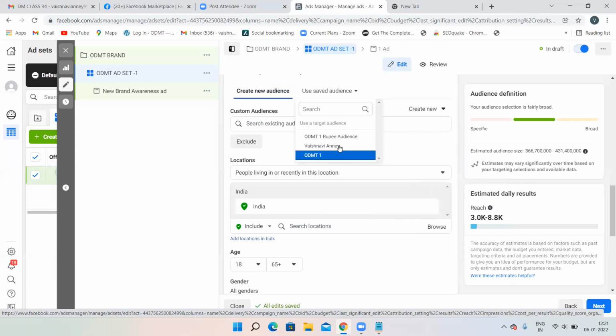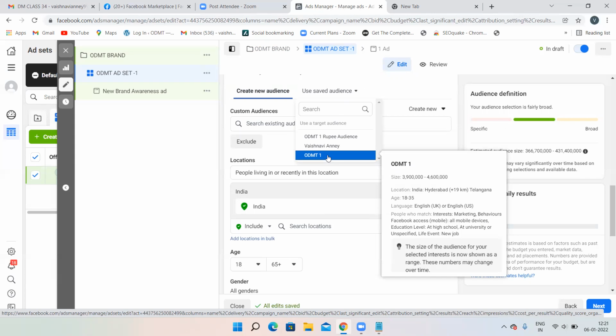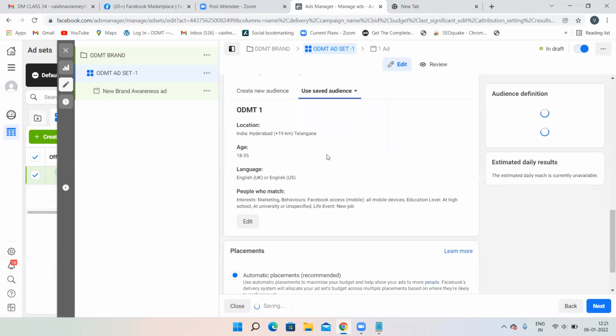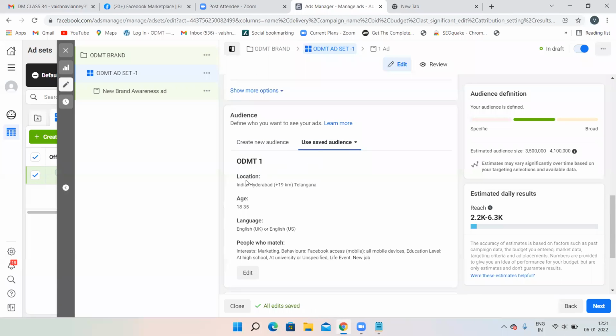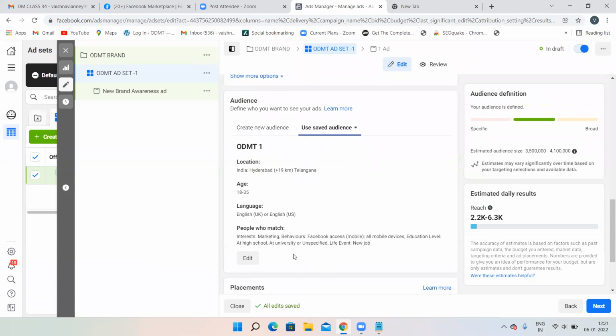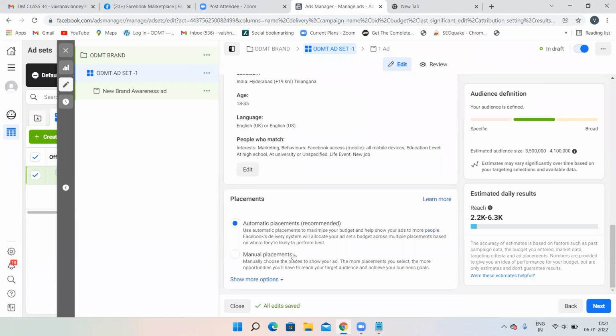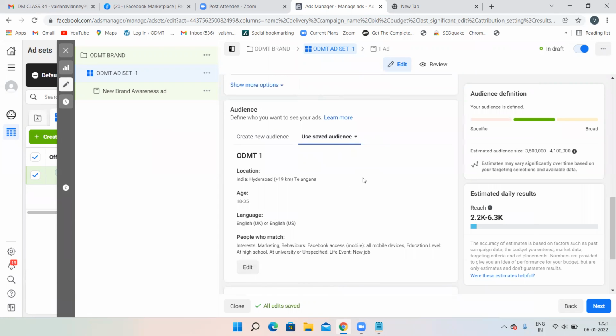Other than that, you can just click on saved audience and click on ODMT1. Everything, location, will be taken automatically. See, everything has been taken automatically. Location, age, language, people who watch. I need not do anything over here. There is no demographic option, no interest option. There is nothing. It has been done automatically.